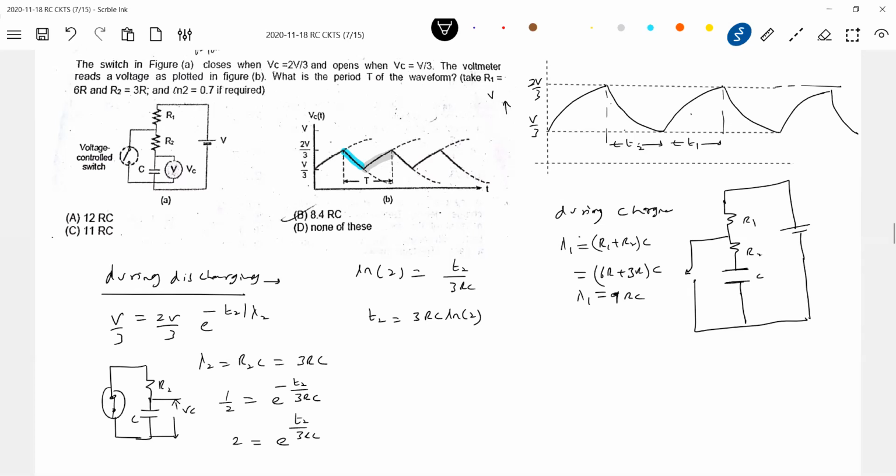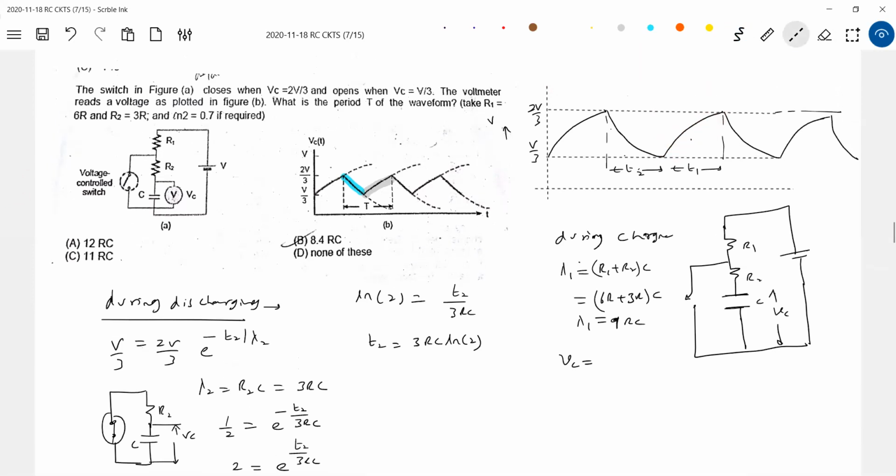What is the expression for voltage across the capacitor during charging? This was the charging one. This is a charging graph. If you permit it, it will get charged up to V. I didn't show it, one curve I'll show.